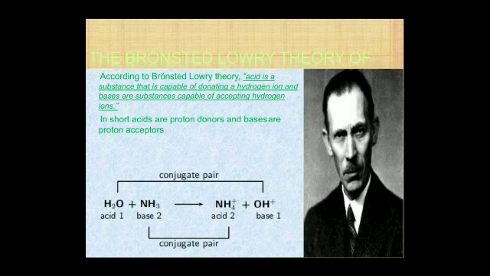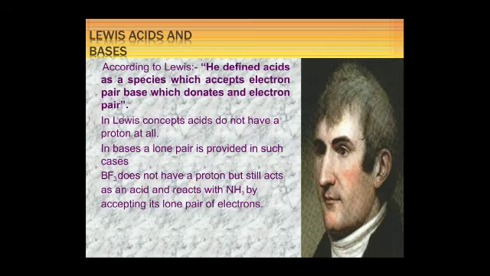A species can act as an acid only if there is another species present to accept the proton. Unless such a species is present which will accept the proton, it will not behave as an acid. Water can behave as both an acid and a base. It is in a position to either lose or gain a proton. It is called an amphoteric solvent. Amphoteric means it has the tendency to act both ways, acidic and basic.